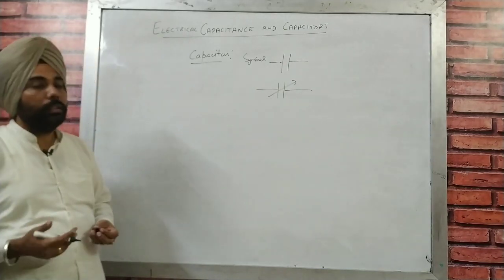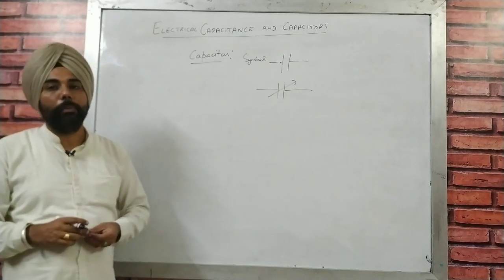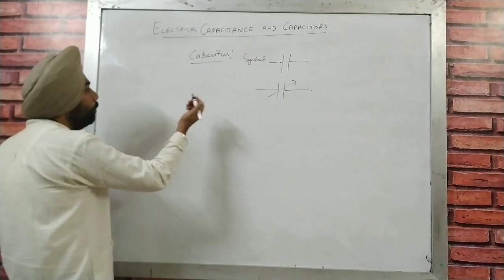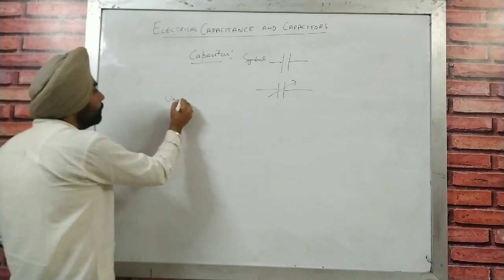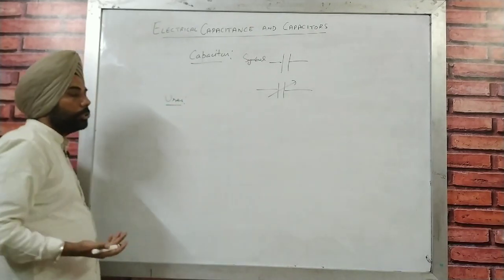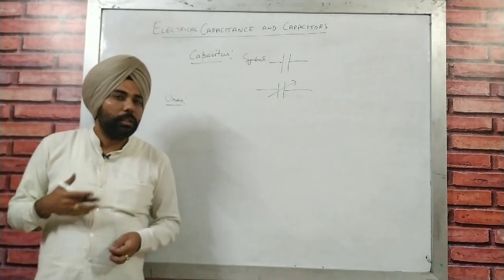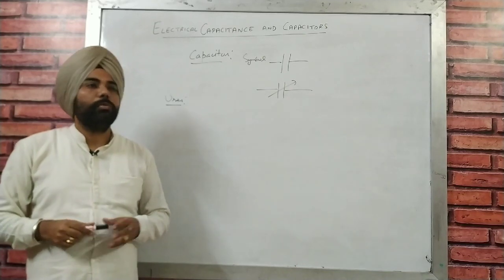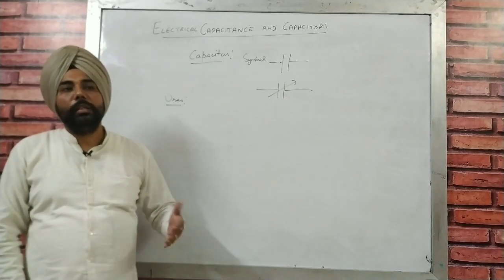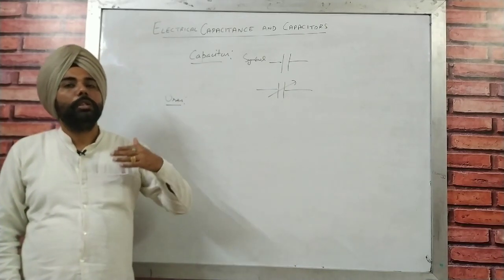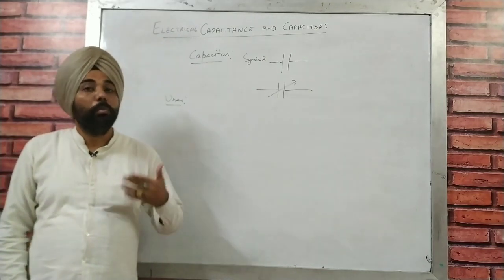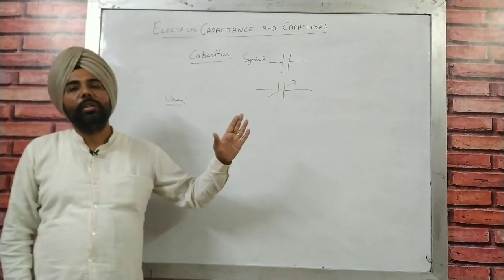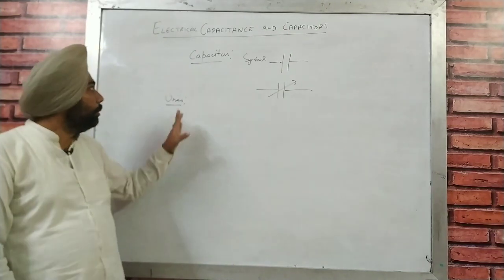And we have already done the dimensional formula of capacitance as well. Now, what is the purpose, or the uses, of capacitors? Capacitors are used everywhere in electronic devices: LED bulbs, television sets, remote controls, mobile phones. In each and everything you use, capacitors are used.